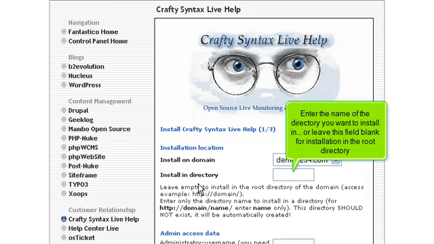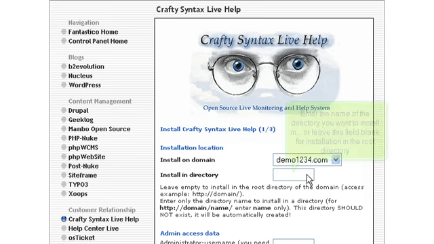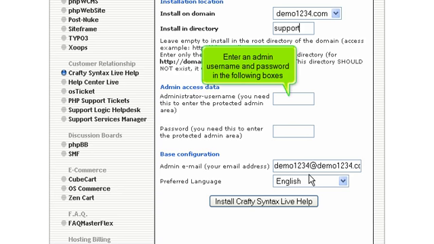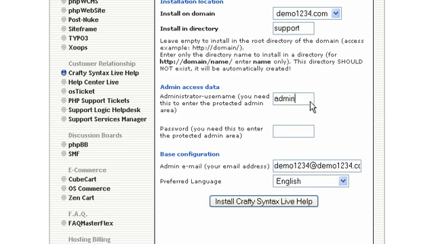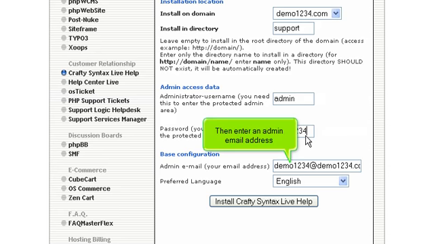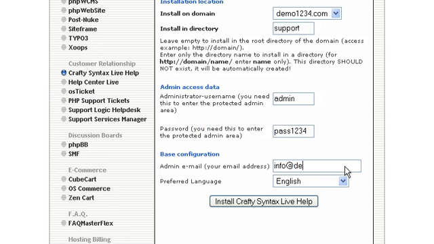Enter the name of the directory you want to install in, or leave this field blank for installation in the root directory. Enter an admin username and password in the following boxes. Then enter an admin email address. When ready, click here to install.